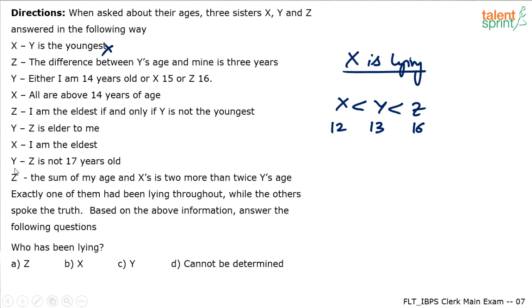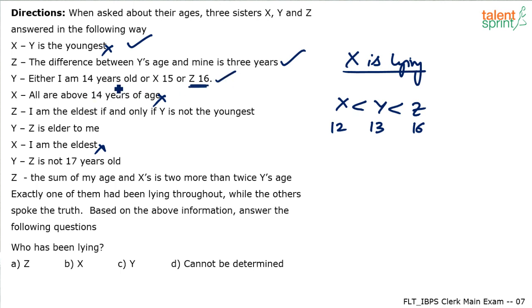X is giving all the wrong data. So x says y is youngest. Yes, y is not the youngest, so this condition has been satisfied. Z says the difference between y's age and mine is 3 years. Yes, satisfied. Y says either I am 14 years old or x is 15 years old or z is 16 years old. What did we find? Z is 16 years old. So this also is satisfied.